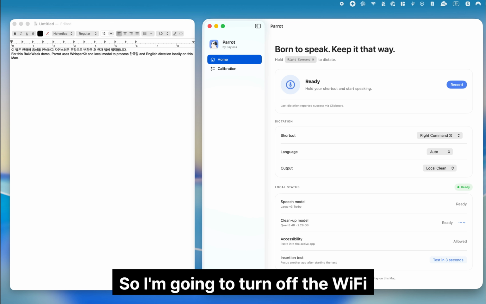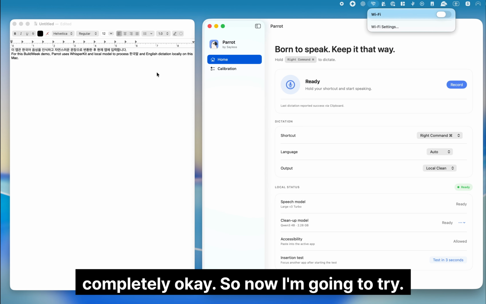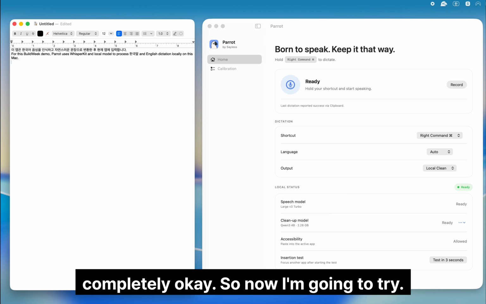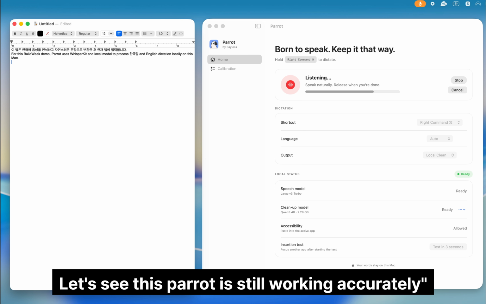So I'm gonna turn off the Wi-Fi to demonstrate that Parrot is working completely offline. Okay, so now I'm gonna try. I just turned off the Wi-Fi. Let's see if Parrot is still working accurately.